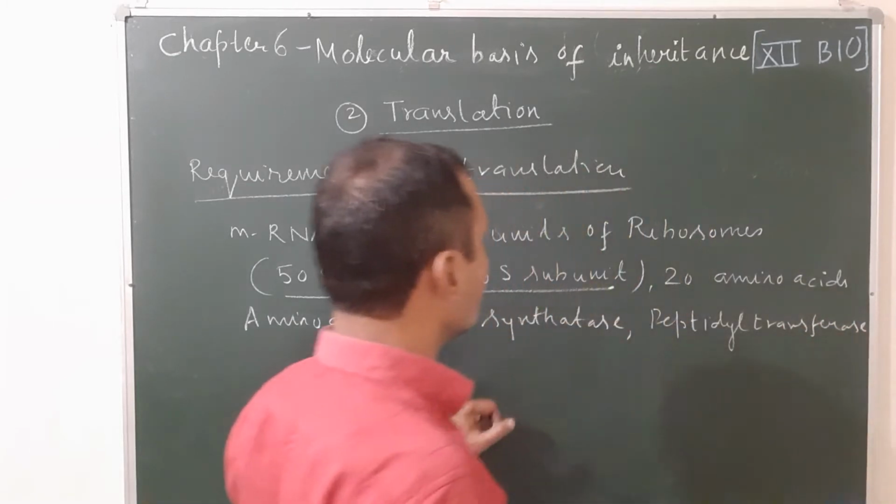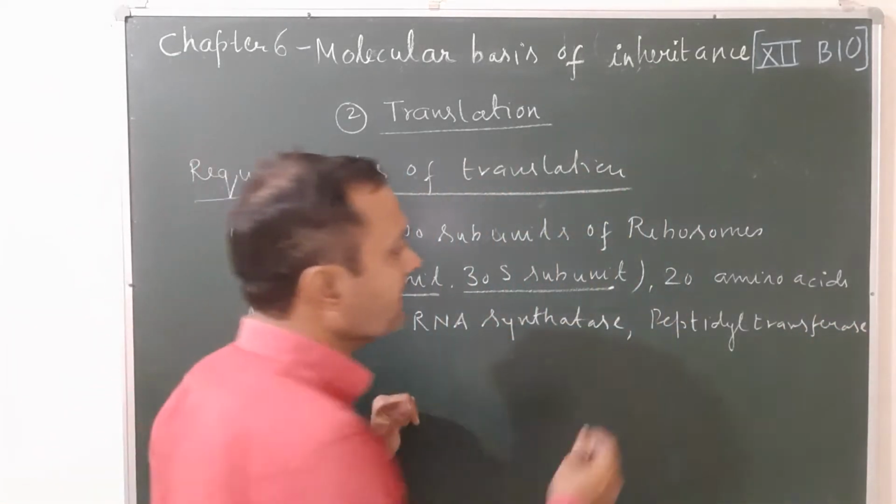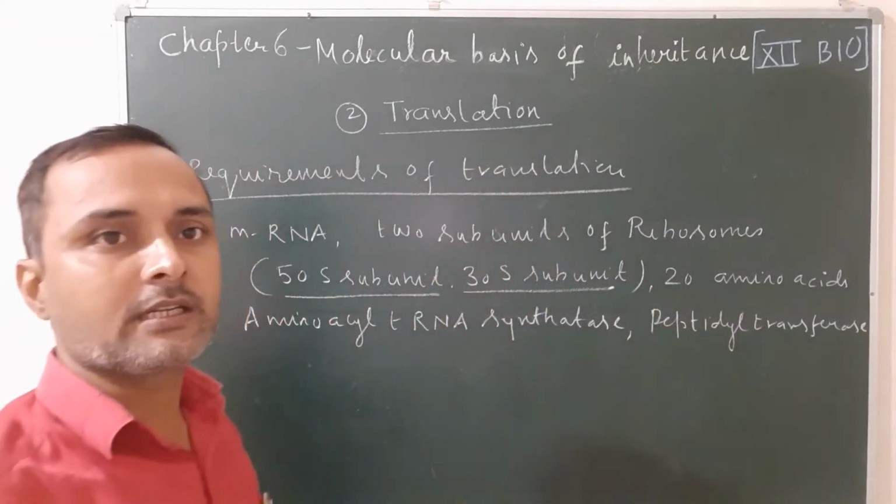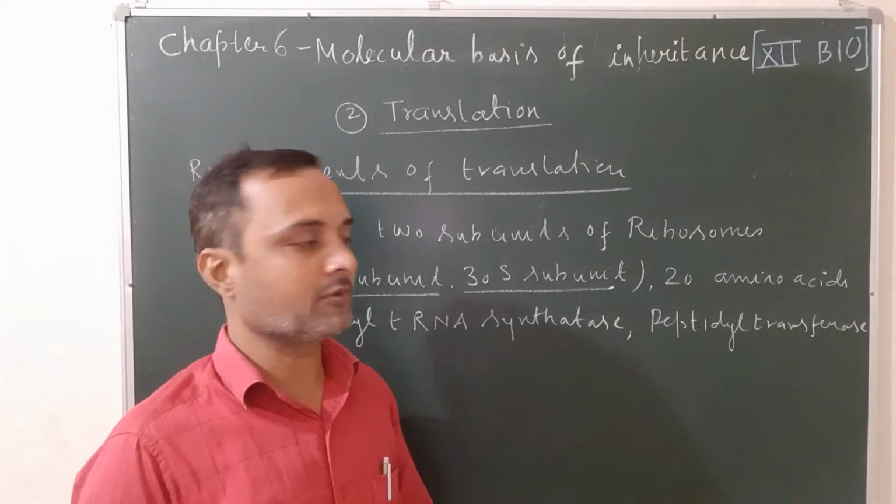Aminoacyl tRNA synthetase and peptide transferase. These 2 are the most important enzymes required during the translation process.